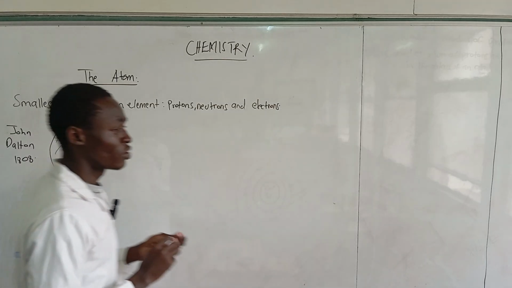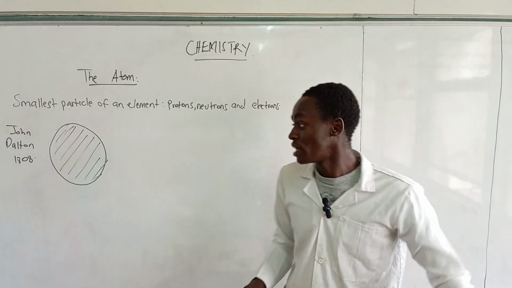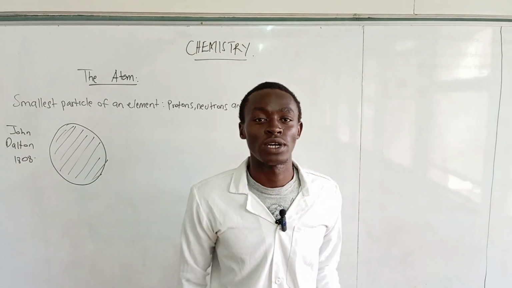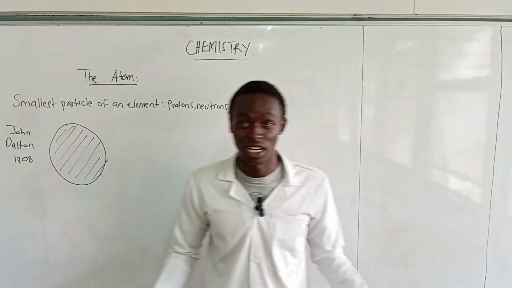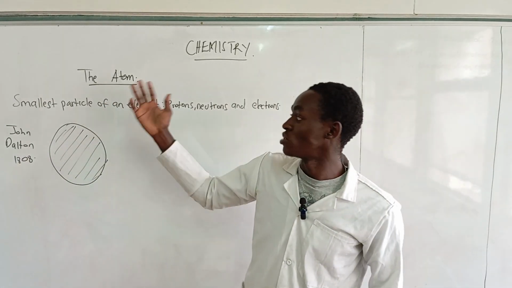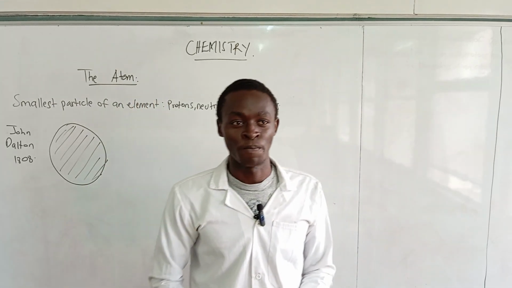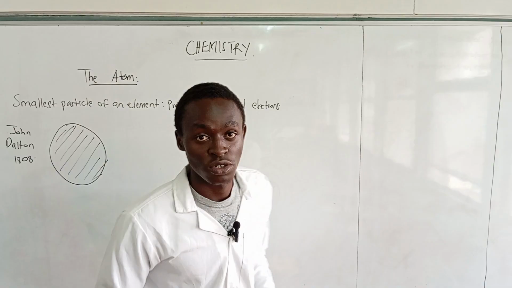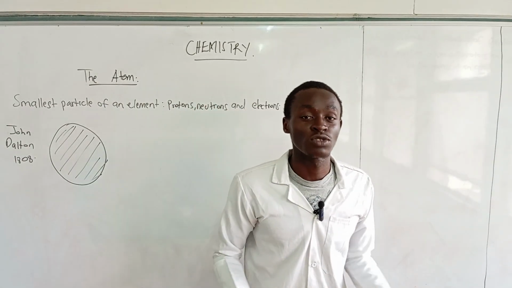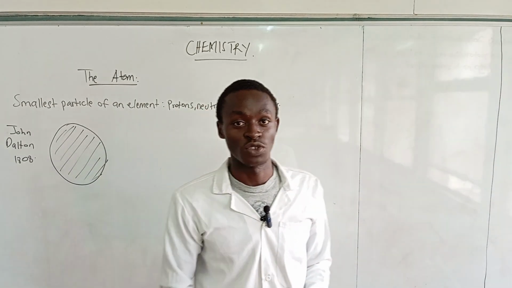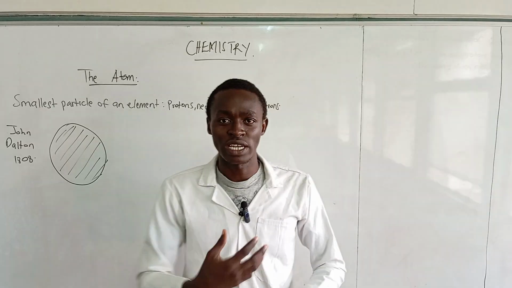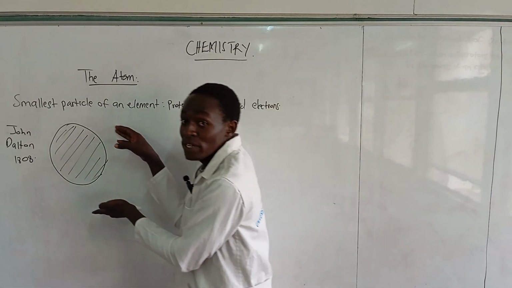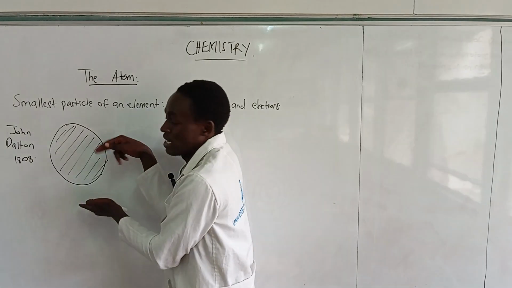Later on, after several years, we come to 1911, and another scientist emerges, also trying to explain the structure of the atom. This is Ernest Rutherford. According to Ernest Rutherford, through an experiment that he carried out, the gold foil experiment, he was trying to explain that there is something that still exists inside this atom.